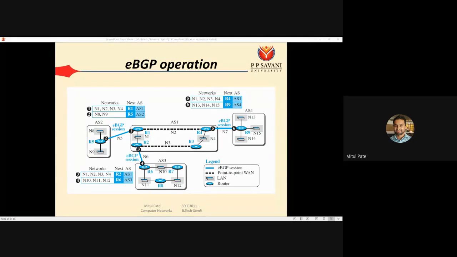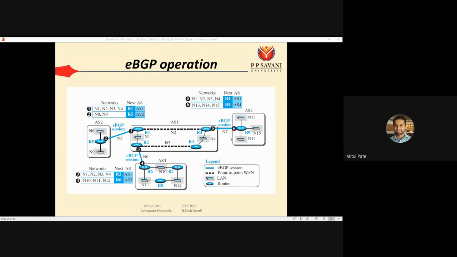In message number 4, R6 sends to R2 that I have the networks N10, N11 and N12, my router is R6 and I have the autonomous system AS3. So in that way R2 and R6 will create the routing table in which they have the routing information of N1, N2, N3, N4, N10, N11 and N12.